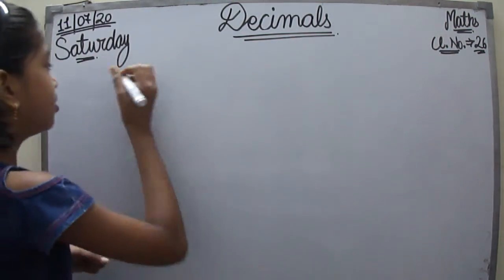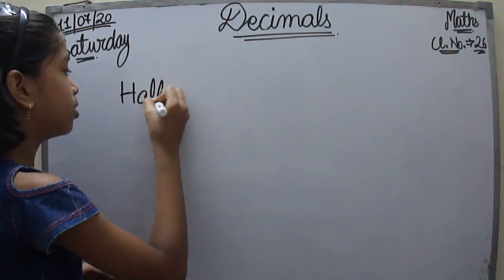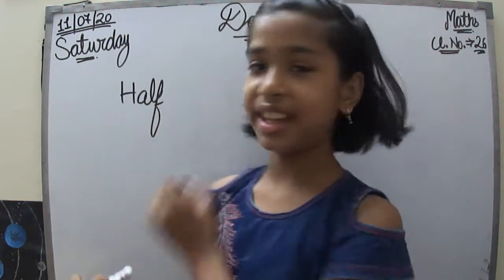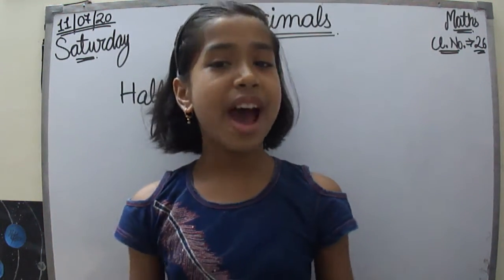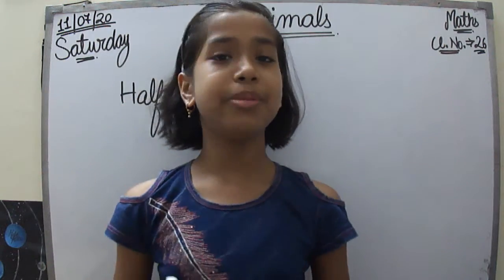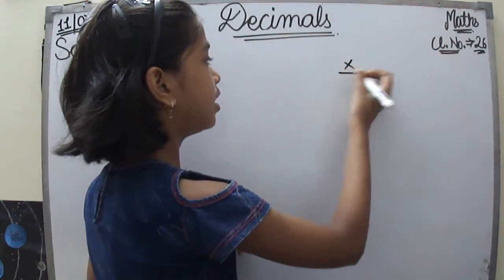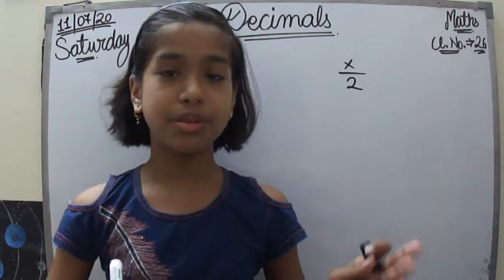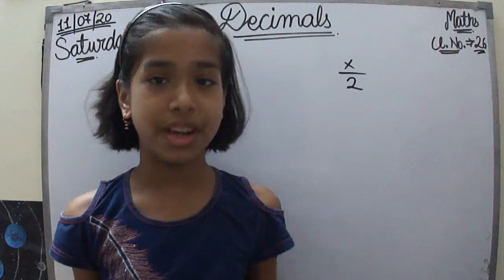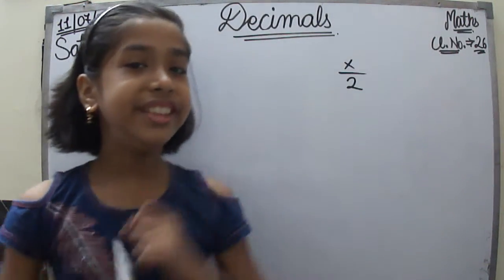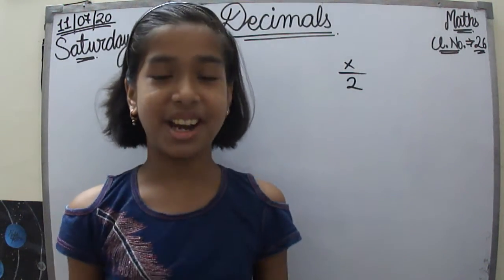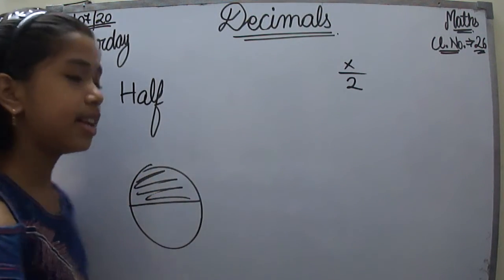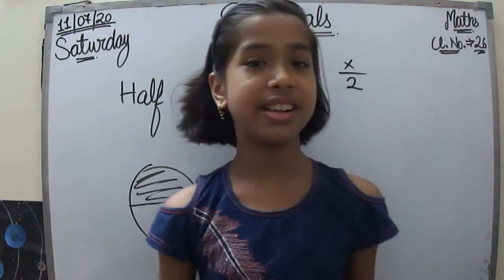We had learned what is the spelling of half, and I think you know that already. Now half could be represented in words something like this, and then in variables, as we all know, half could be represented as any alphabet upon 2. You can select any alphabet, it could be A, it could be B, anyone which you like. Then we have the diagrams, and in the diagram half could be represented like this: the shaded region in this circle.